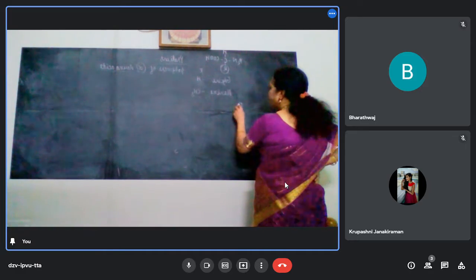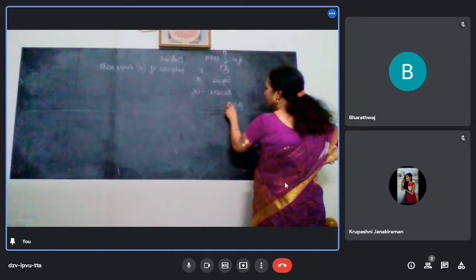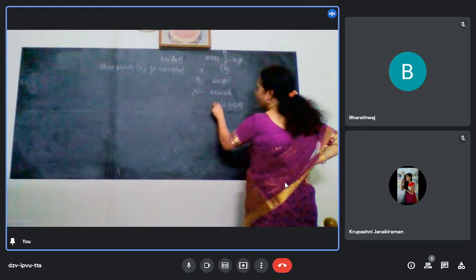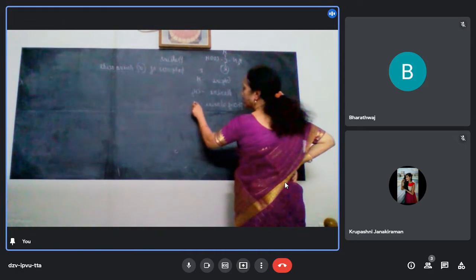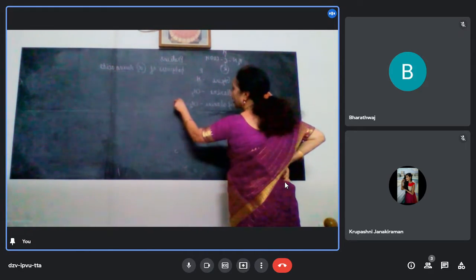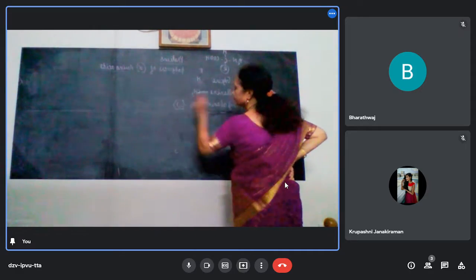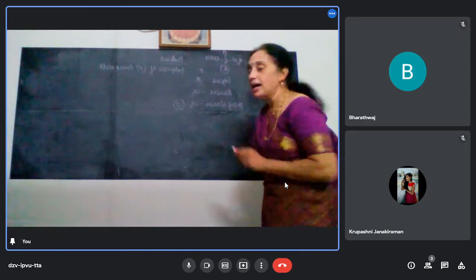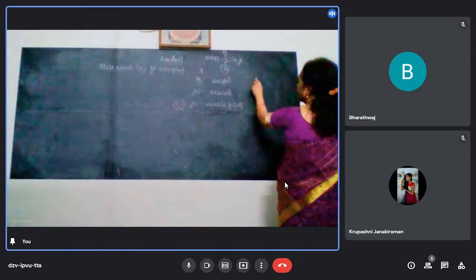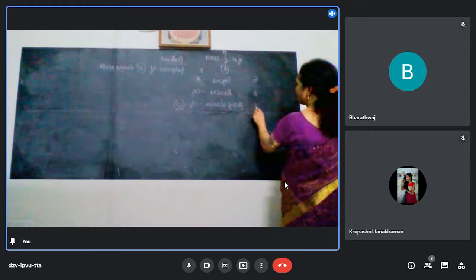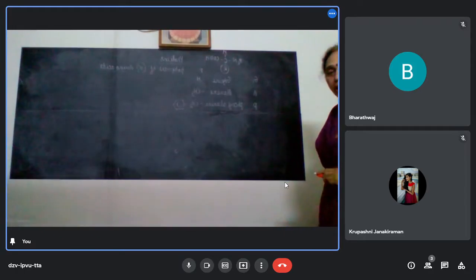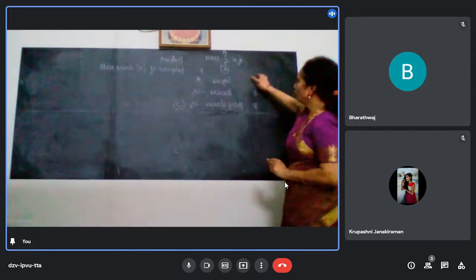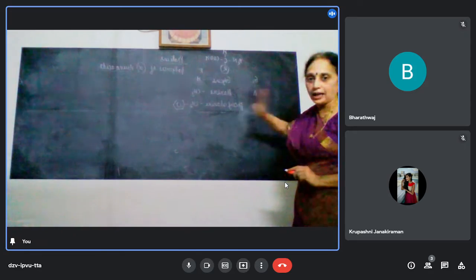Then phenylalanine. The name itself says you have to add a phenyl group. Remove one H and add a phenyl group. That's all. How will you remember this? I will tell you how to remember. Just write GAP, gap. Remember GAP, you will know glycine, alanine, phenylalanine.